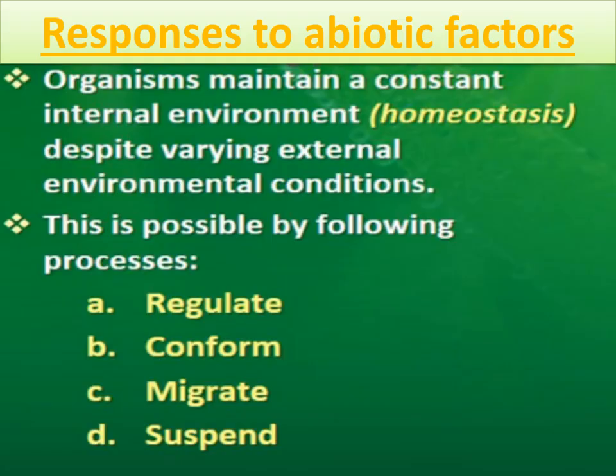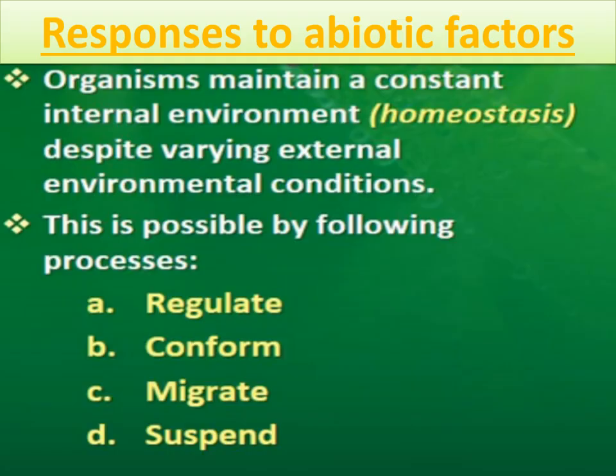And this homeostasis is possible by different processes in different organisms, and these processes are regulate, conform, migrate or suspend. By these processes different organisms can maintain their internal constant environment, or you can say they can maintain homeostasis.